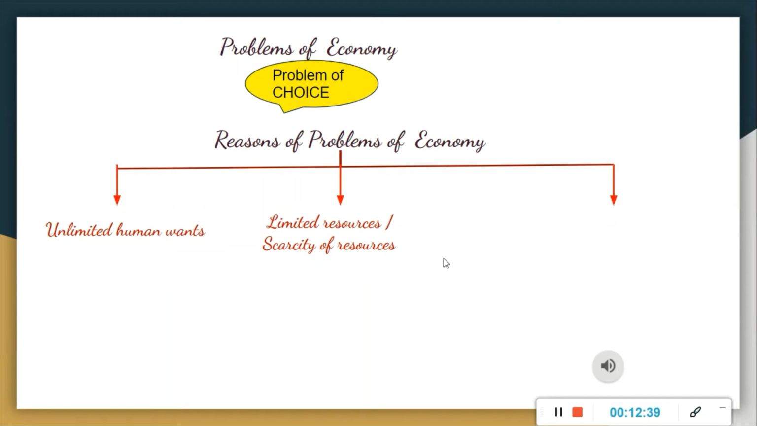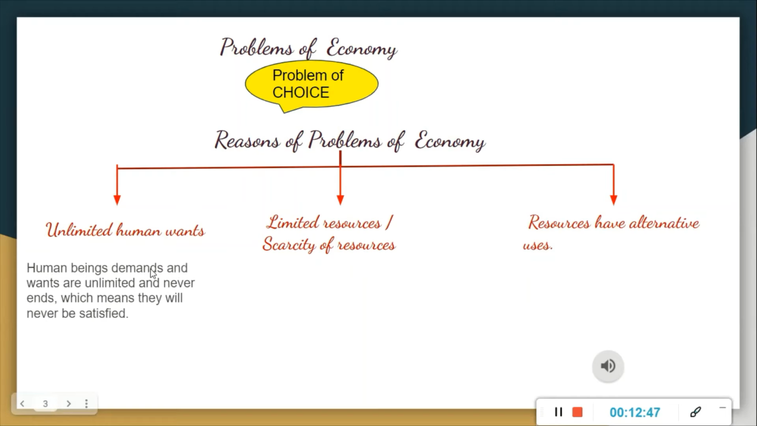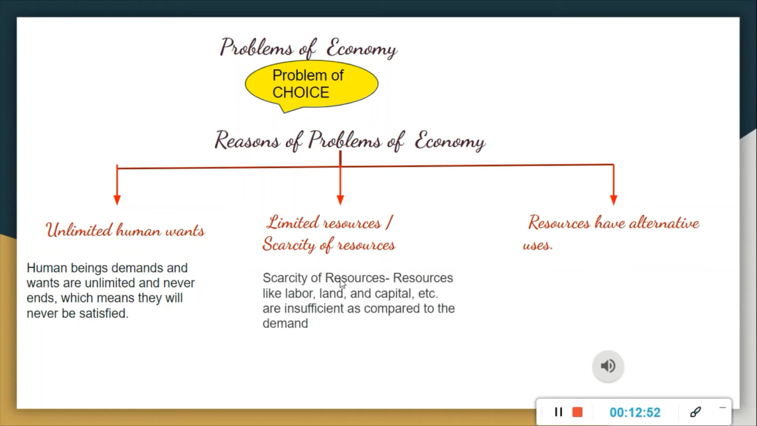That is the main issue. That is the main reason, because you are having only 3,000 rupees. If you are having 30,000, yeah, if you are having 3 lakh, you can do all the things, right? But now you are having limited resources. So that is our second reason. What is that? Limited resources. Yeah, scarcity of resources.